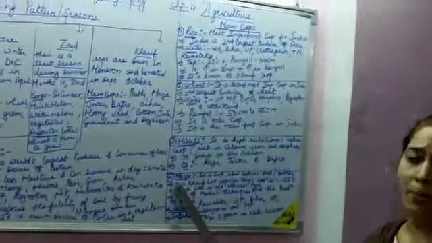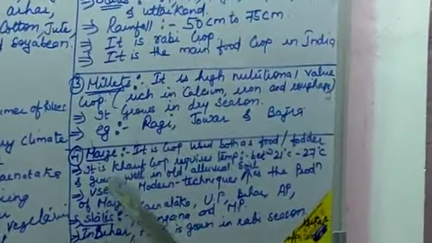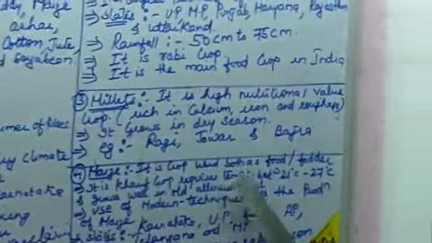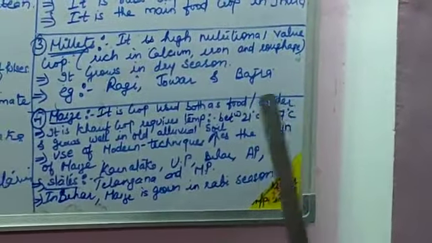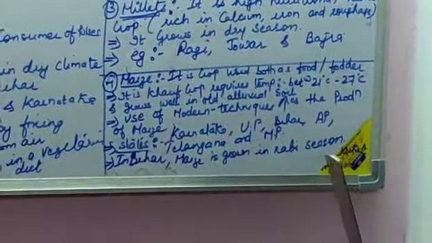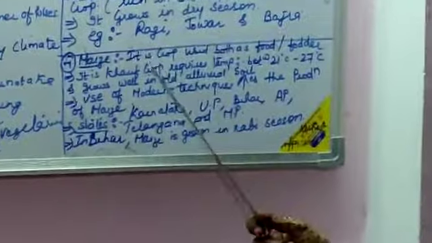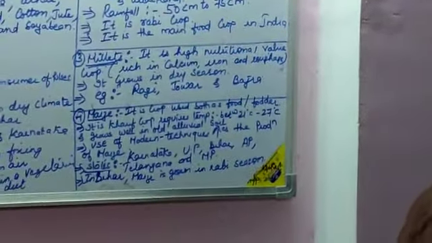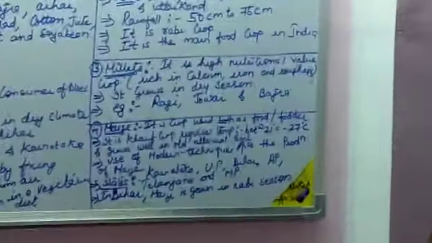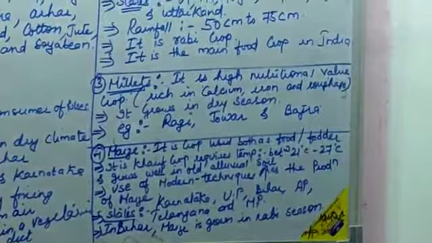Now next is your maize. Maize is a crop used both as food as well as fodder. So it is a Kharif crop, requires temperature between 21 degrees Celsius to 25 degrees Celsius and grows well in old alluvial soil. Now the production of maize can be increased by using modern technology. Modern technology means excess use of chemical fertilizers, HYV seeds and it also requires plenty of water.